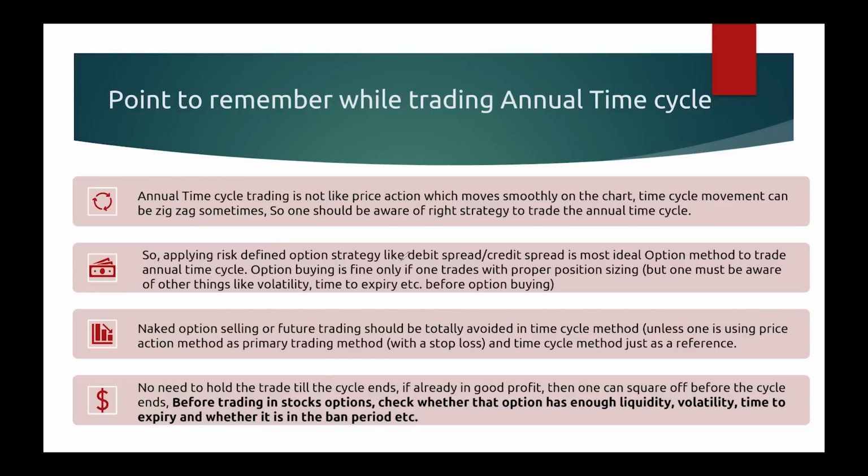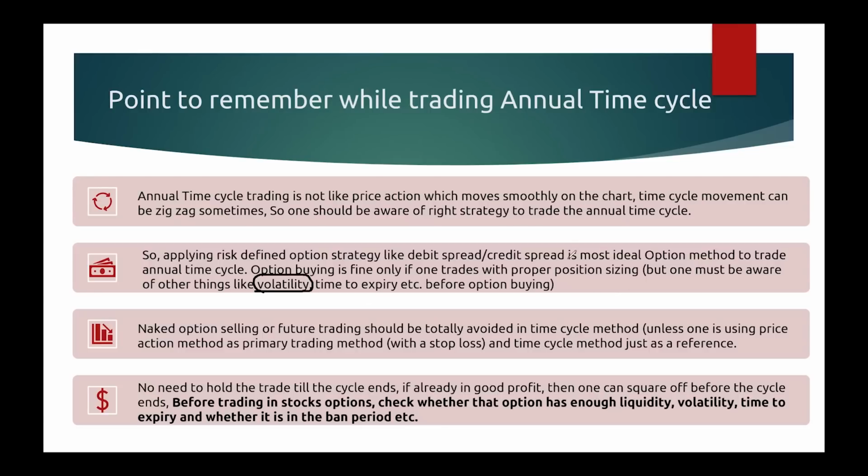Applying a risk-defined option strategy like a debit spread or credit spread is the most ideal option method to trade the annual time cycle. Option buying is fine only if one trades with proper position sizing. But one must be aware of other things like volatility and time to expiry before option buying. Many people just buy call options and put options without knowing that there is something called volatility.